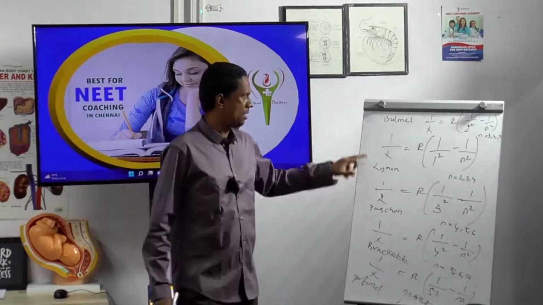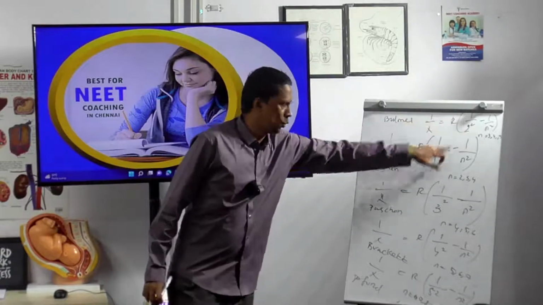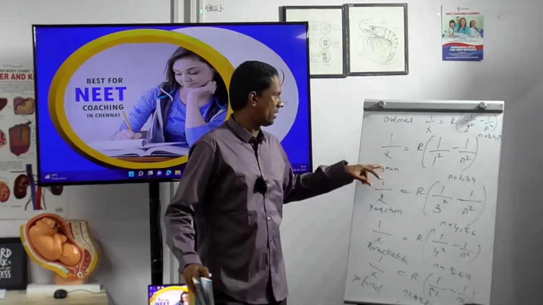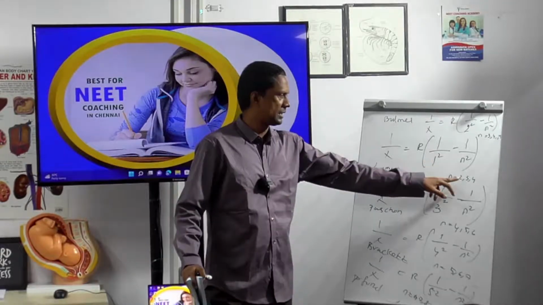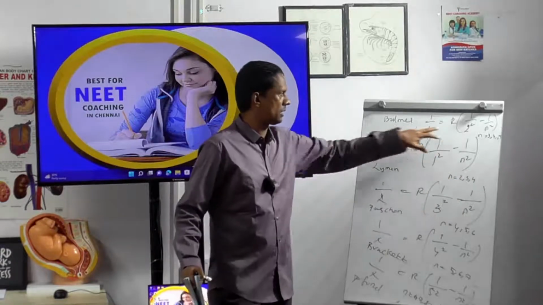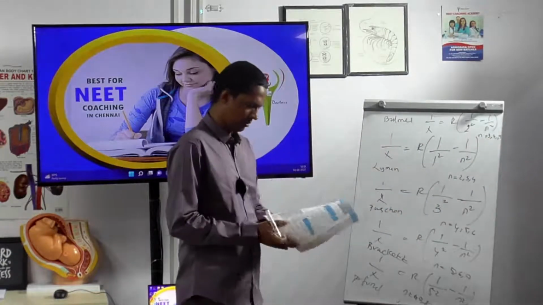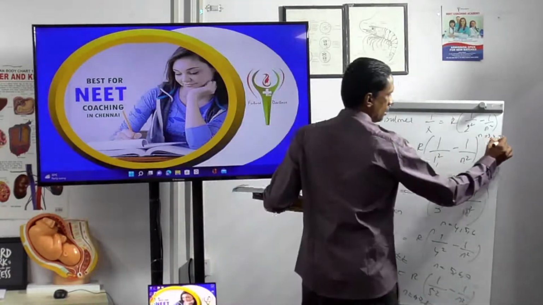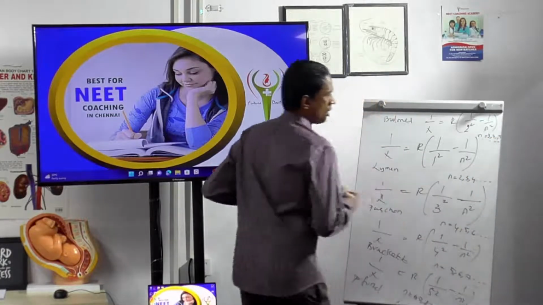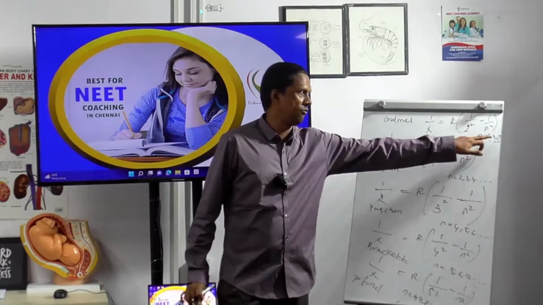So for Lyman, Balmer, Paschen, Brackett, Pfund: 1, 2, 3, 4, 5. For Lyman, the lowest level is 1, so the higher levels are 2, 3, 4. For Balmer, the lowest level is 2, and the higher levels are 3, 4, 5, etc. And this one is 3, 4, 5, etc.